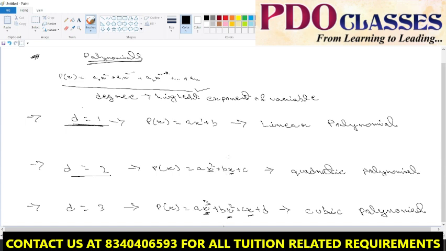So we can divide polynomials in this way: linear, quadratic, cubic. These are very popular and will be used continuously. And we can take biquadratic also, that means x to the power 4, x to the power 5, these things, right? Noted this part?